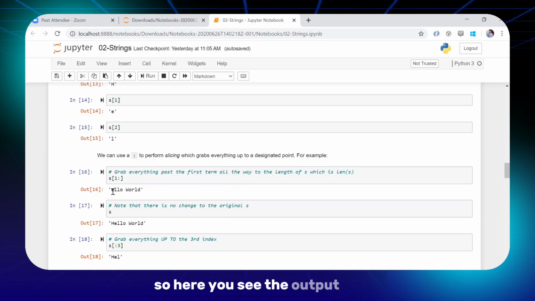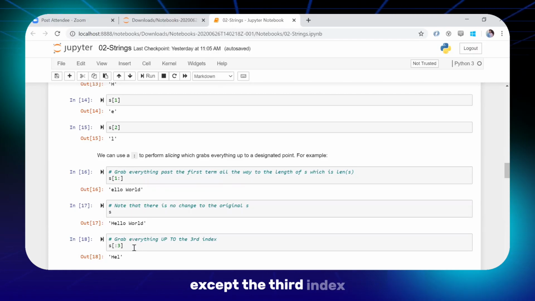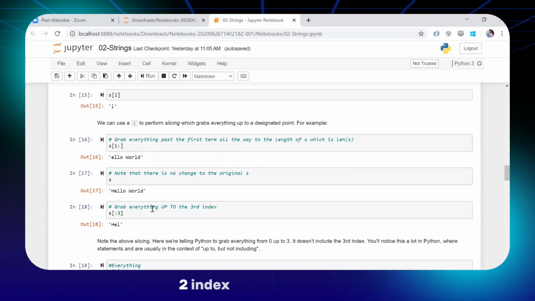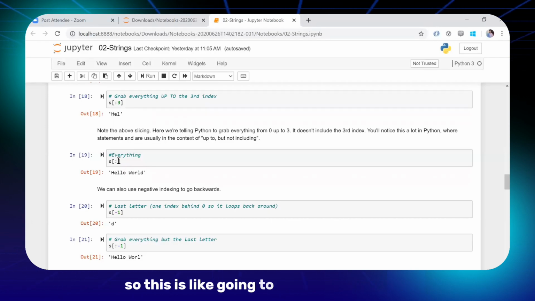So here you see in the output that except the first index, that is h, it will print everything. If it is colon 3, it grabs everything up to the third index, except the third index itself, so whatever is at indexes 0, 1, 2, it will grab all those values. If you just put a colon, it is going to extract everything.